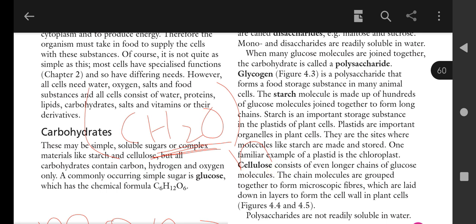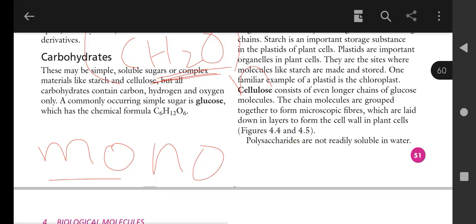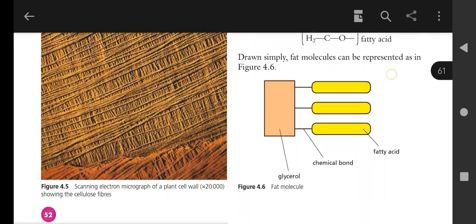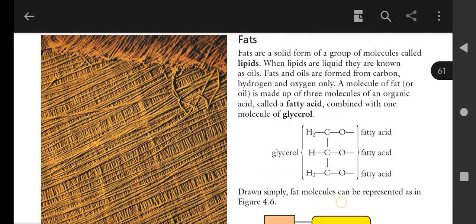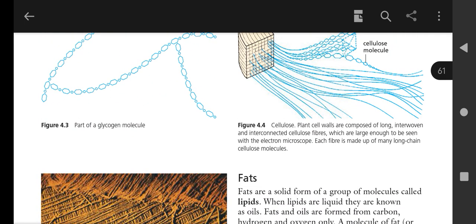Cellulose consists of even longer chains of glucose molecules. The chain molecules are grouped together to form microscopic fibers, which are laid down in layers to form the cell wall in the plant cell. Polysaccharides are not readily soluble in water. So we can say as the number of carbons increases, the solubility of the carbs decreases. Glycogen, starch, cellulose and chitin are most probably insoluble in water, and that's the reason chitin is present in the cell wall of the fungi, and cellulose is present in the cell wall of the plant cell.